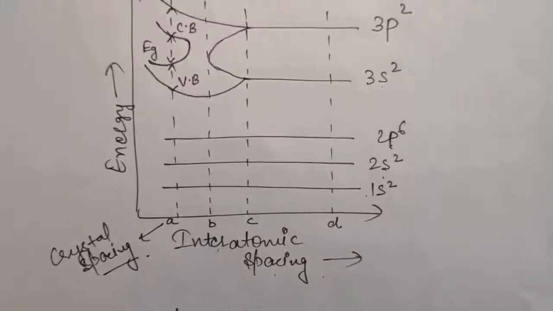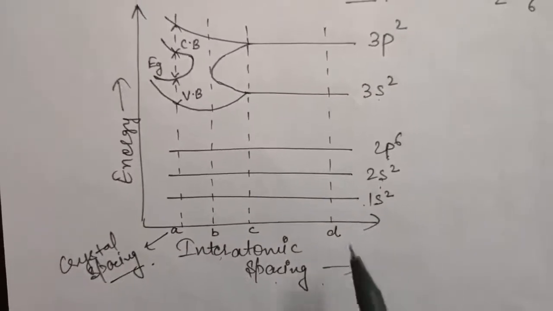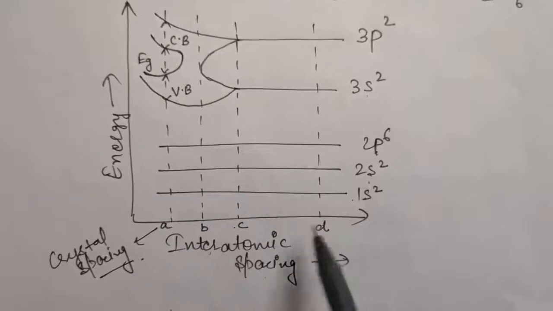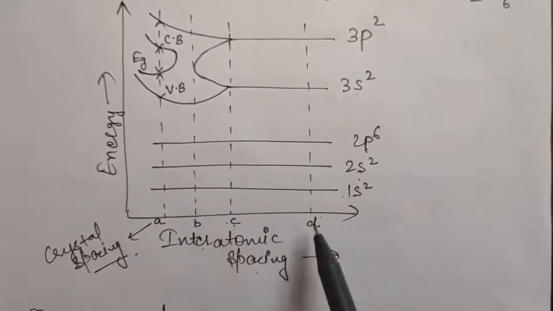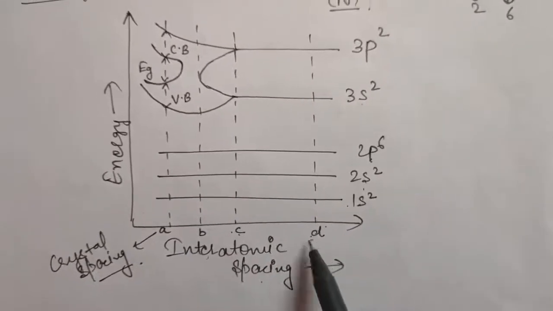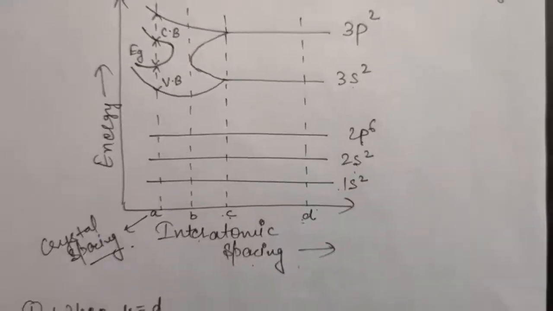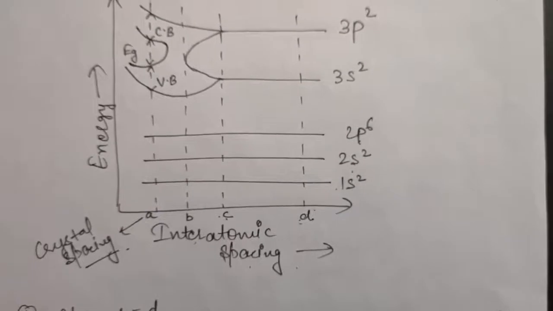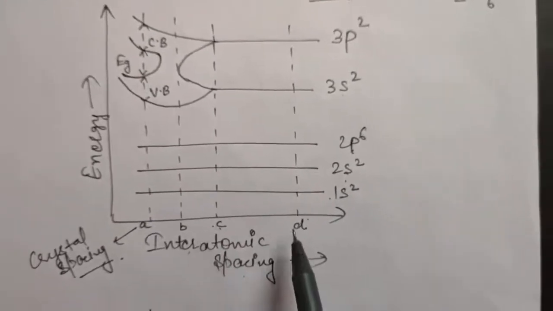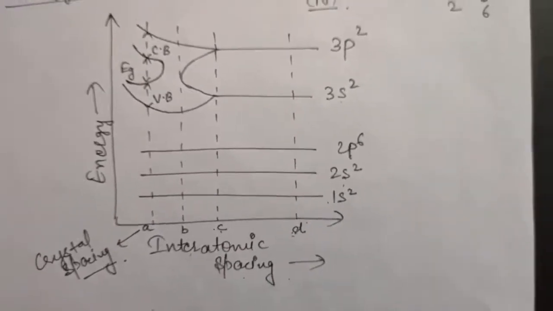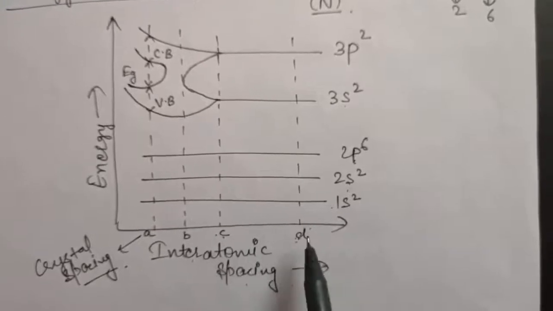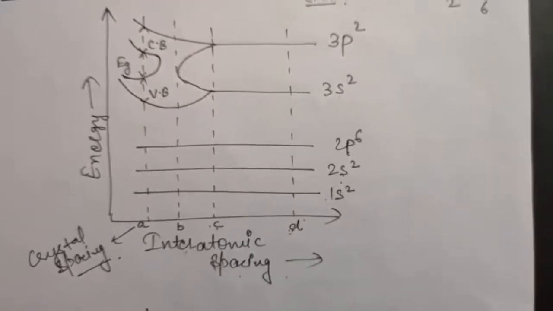Okay, so now if we decrease the interatomic spacing, that is, instead of D, if we come in this region, that is when R is lying between C and D. Again, as you can see here, the energy levels are discrete. So again here also we can say that there is no splitting of energy level between C and D.